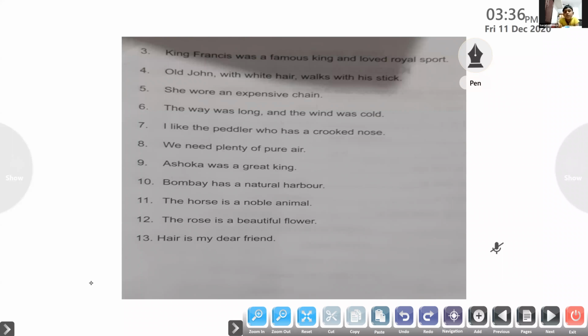What does it tell about the king here? King Francis was a famous king. So which is the adjective of quality to describe the king here? Famous, very good. Now it tells one more thing, he loved royal sport. So which is the adjective of quality in that part of the sentence? Royal, yes. So these are the two words which describe the king. Now we'll move on to the next person.